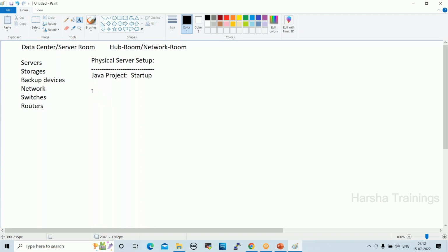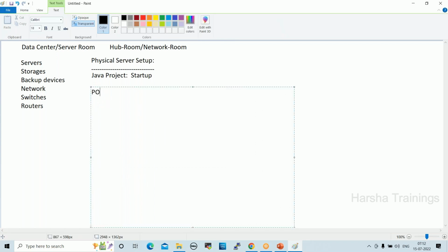In the pre-sales process, the client asks you to provide some POC. What is POC? Anyone? It's a proof of concept. So what is proof of concept? Anyone online? It is some proof. For example, if you want to buy any mobile or laptop, what will we check? We'll check the reviews, right? Some proofs we check, right?